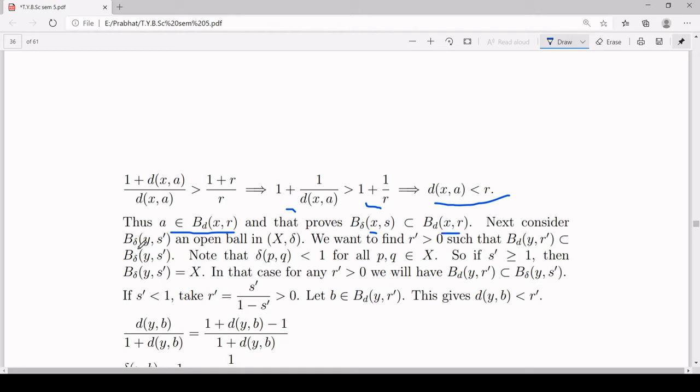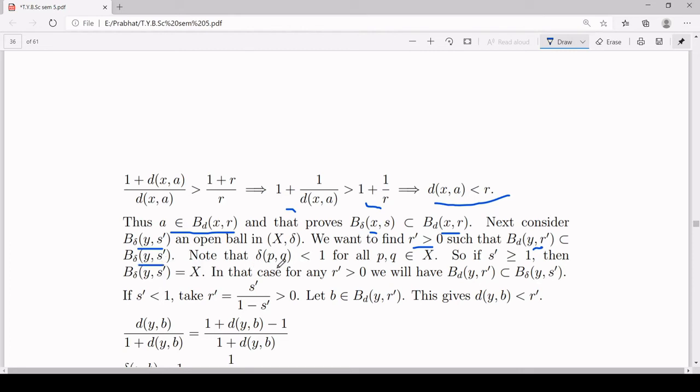So consider an open ball centered at y of radius s' with respect to the metric delta, and we will prove it will contain some open ball centered at y but with respect to the metric d. So we want to find r' greater than 0 such that the open ball centered at y of radius r' with respect to the metric d lies totally inside B_delta(y, s').